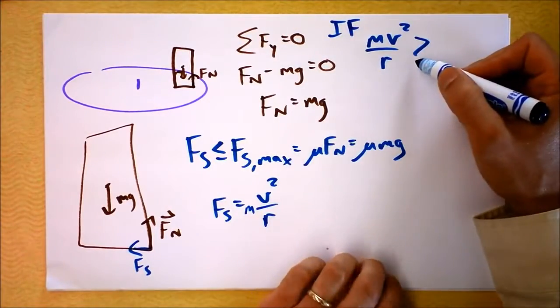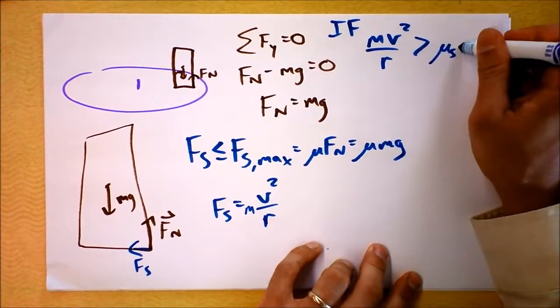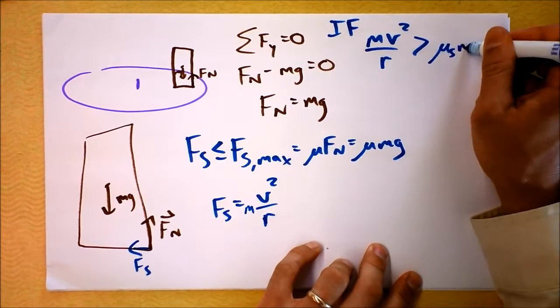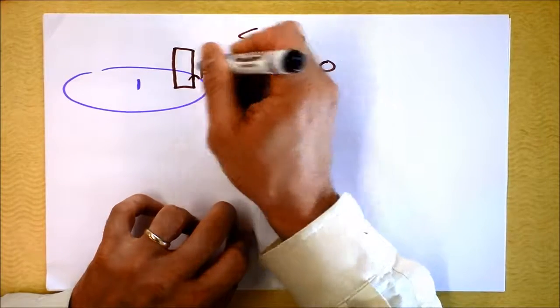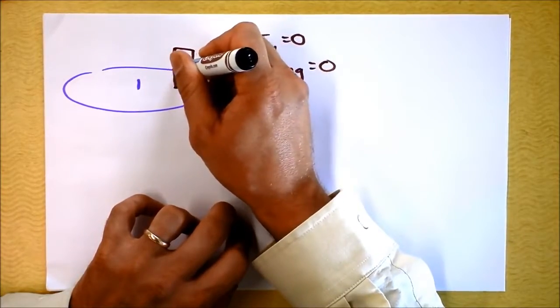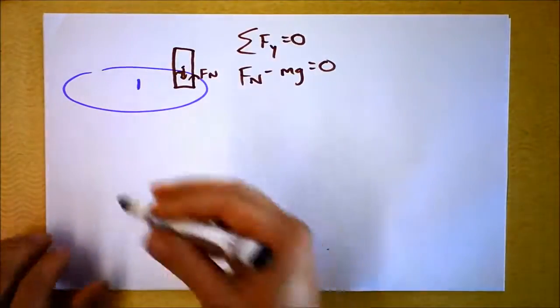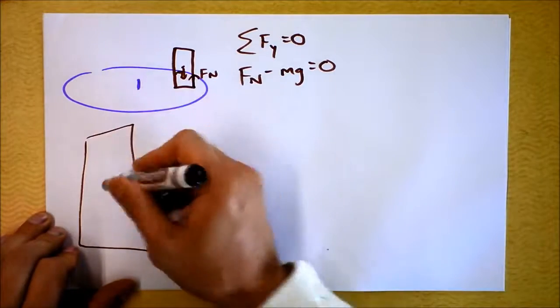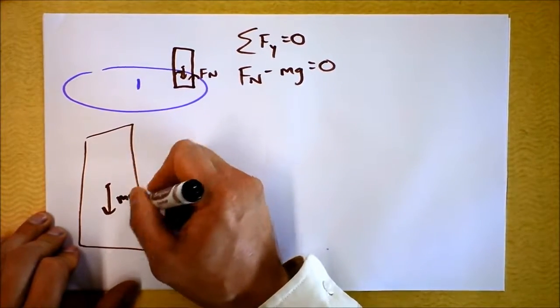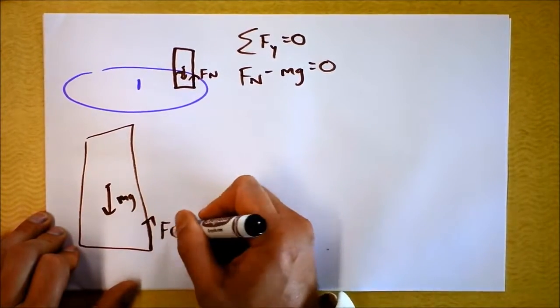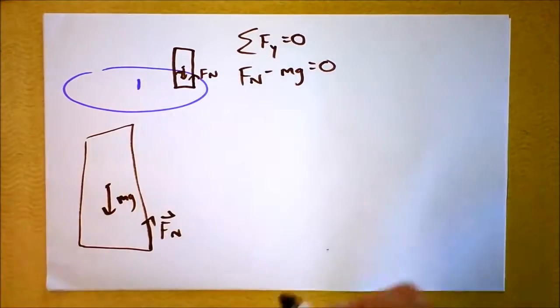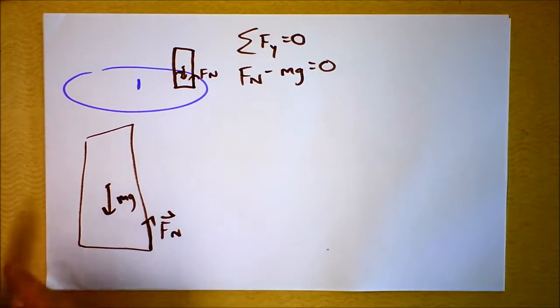I'm going to say if mv squared over r is greater than mu sub s, probably the normal force is going to have shifted over to this side. So here's Fn, and here's mg down right there. Let's make it a little bit bigger. I know some things, like mg down and normal force up, and those are going to be the same magnitude here.